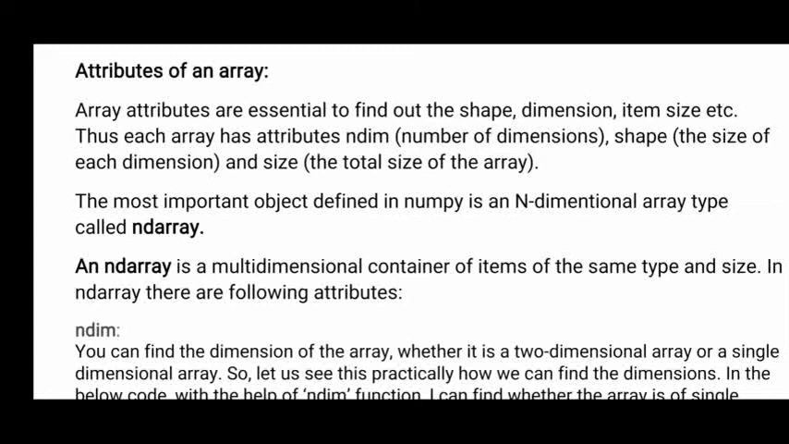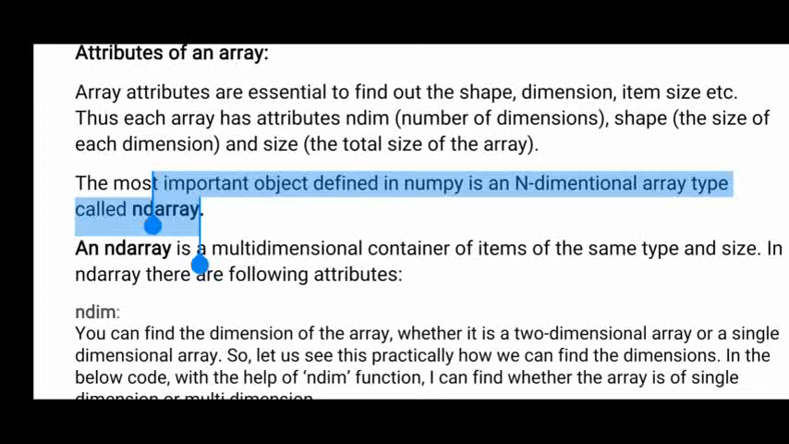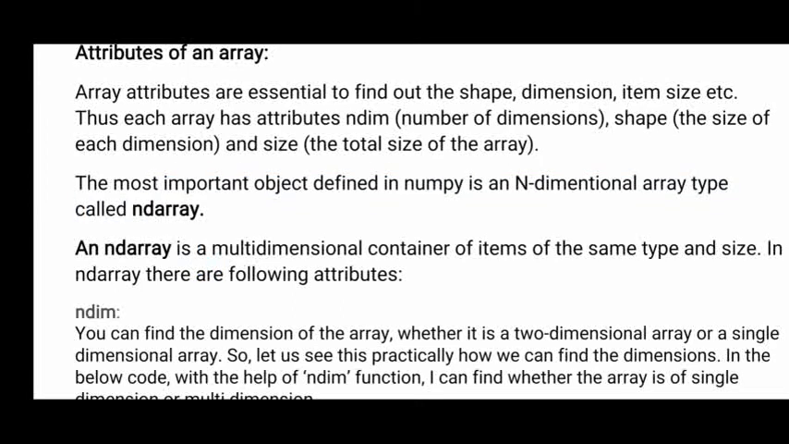Here you see the definition I have given: array attributes are essential to find out the shape, dimension, item size, etc. So using an attribute we can find out shape, dimension, size, etc. Here we have a few functions.